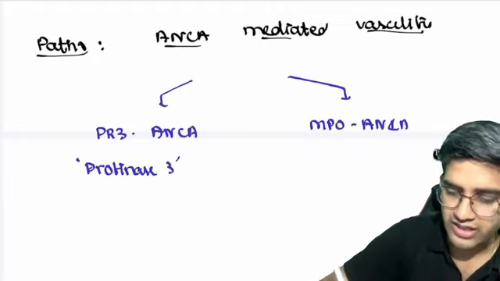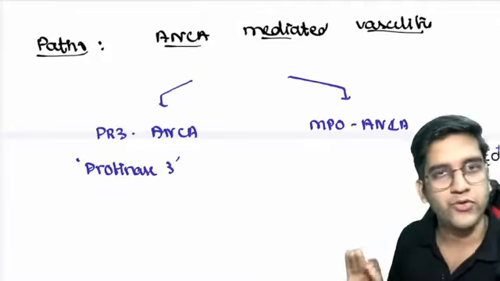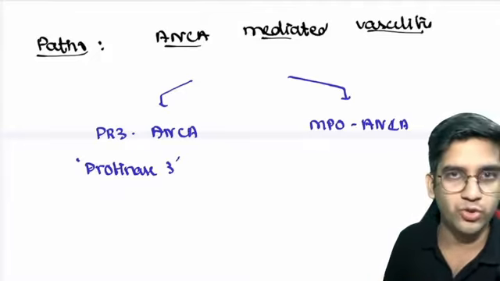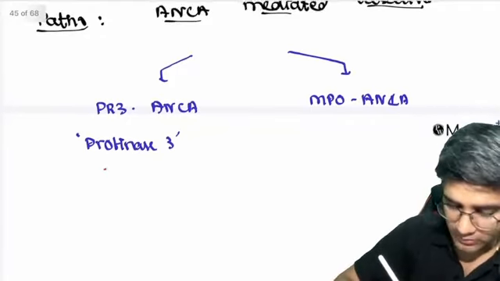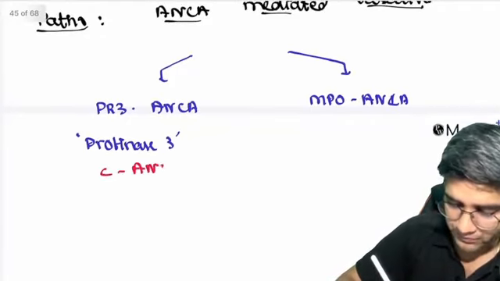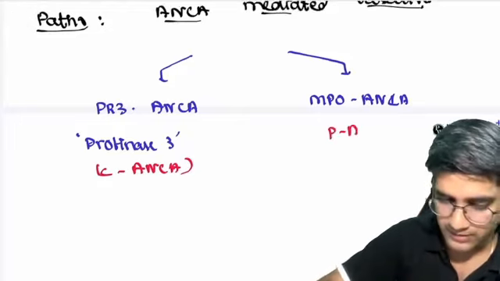Antibodies against myeloperoxidase, which is also a neutrophil granule content. That's all. So I'm having antibodies against granule content of neutrophils. This is a new term. The older term of PR3 ANCA was C ANCA. The older term of MPO ANCA was P ANCA, right?